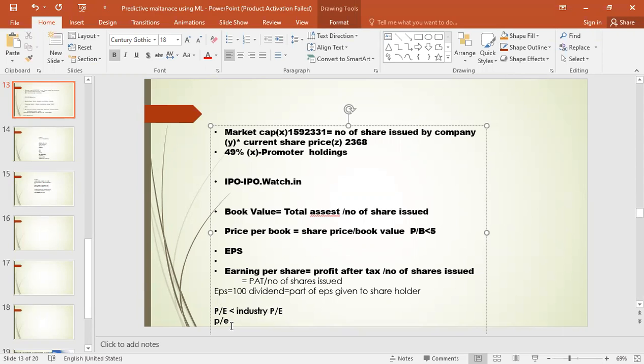you have HDFC Bank, Kotak Mahindra, ICICI. The share price of Kotak Mahindra is higher than the share price of HDFC. Am I correct? For example, let us see the P by E ratio, what the industry P by E is, and what the P by E is. We will discuss by taking an example here, just to help you understand.